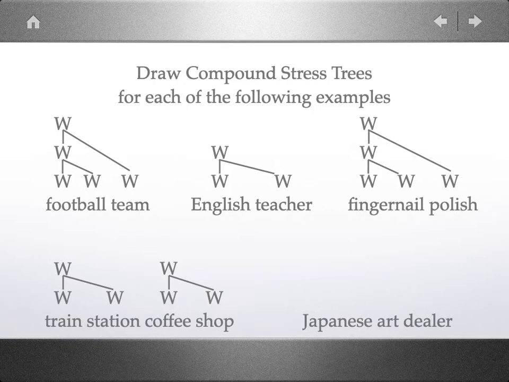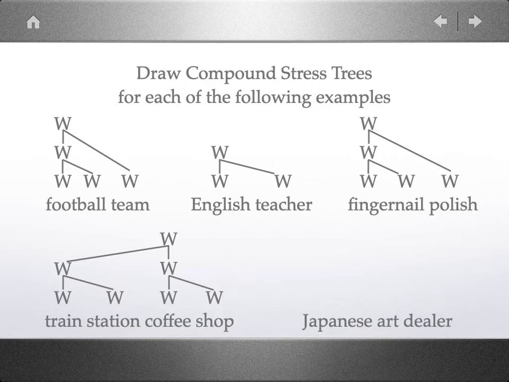But when we want to join them together into an even larger compound, right, then we begin by taking the compound word train station, and the compound word coffee shop, and we ask, is the second word branching? This time the answer is yes, because coffee shop is itself a compound. Therefore, it's the strong member of the compound that is made up of all four words, and the structure would look like this. Train station coffee shop. Train station coffee shop.